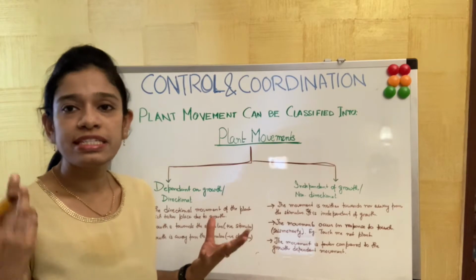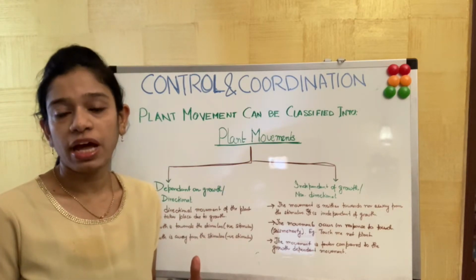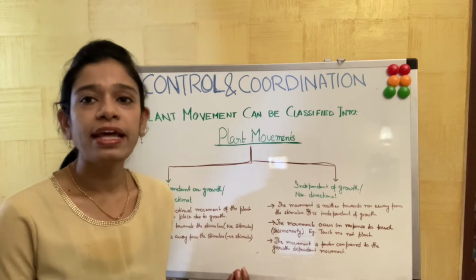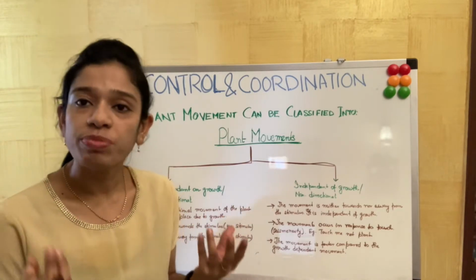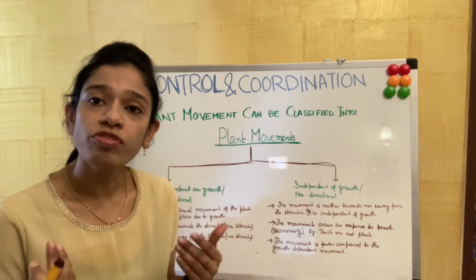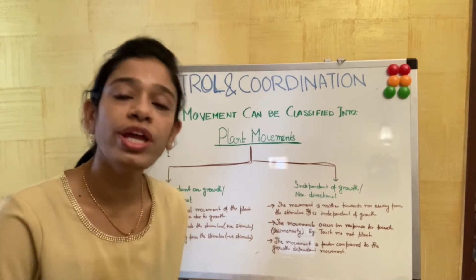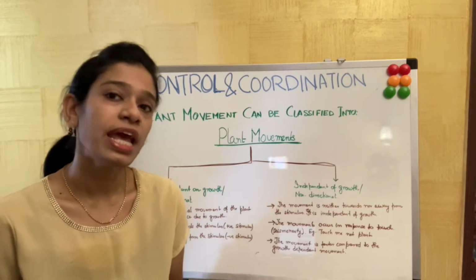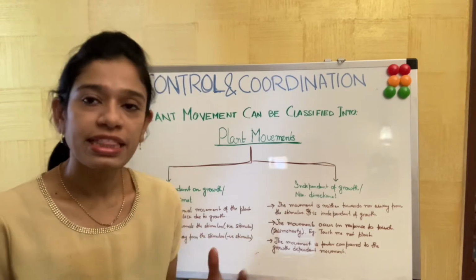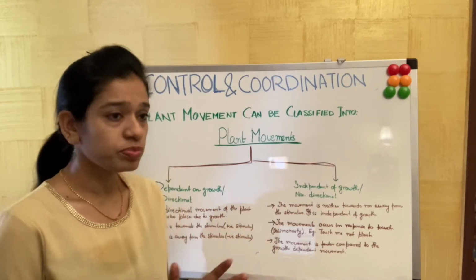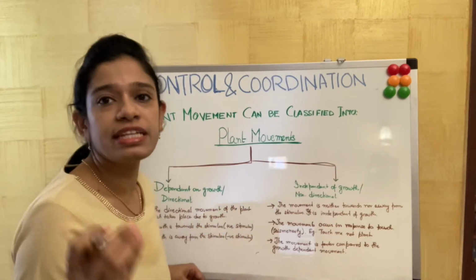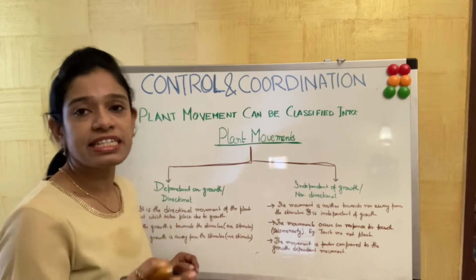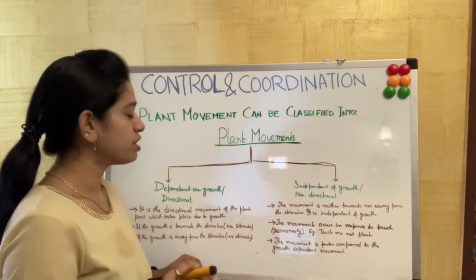Only we can see some kind of movement of the plant towards the stimulus or away from the stimulus, and that too is shown in the form of growth. It starts growing towards that particular part, or it does not grow towards that part. That is called the stimulus. And it takes some time, not instantaneous like for us humans.